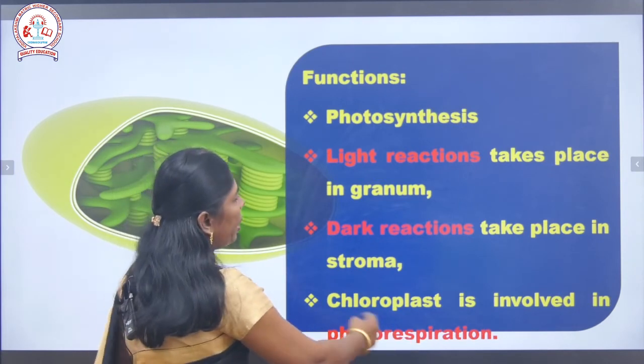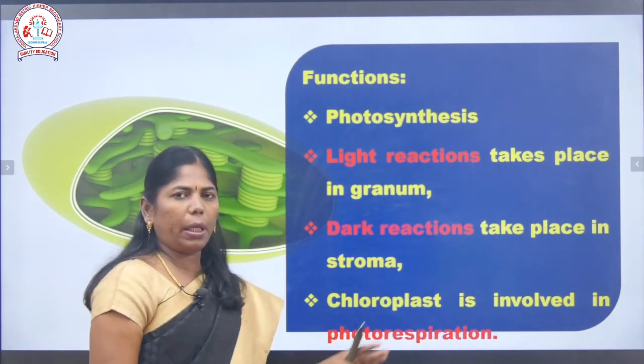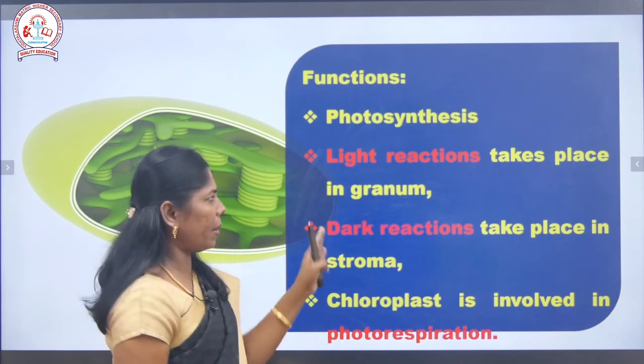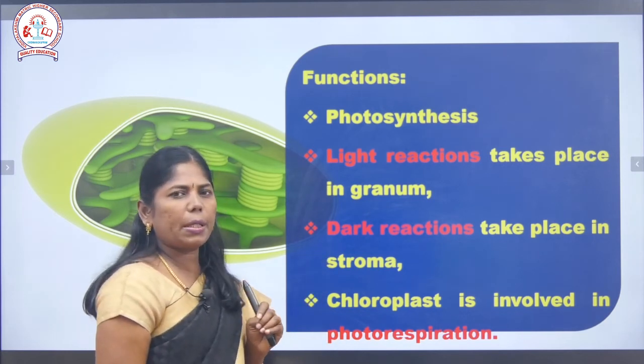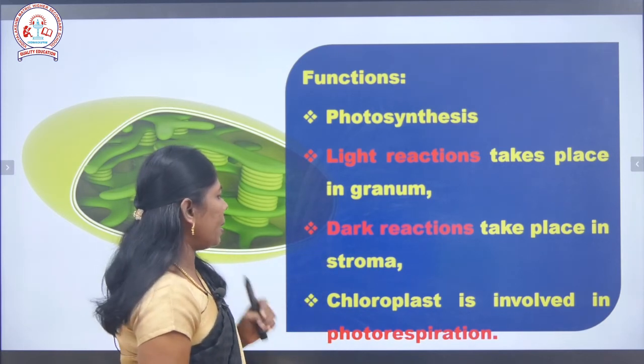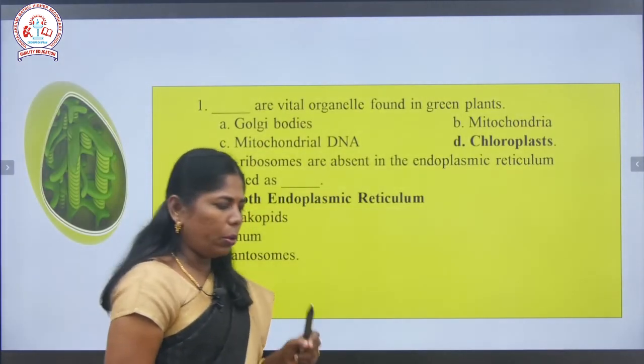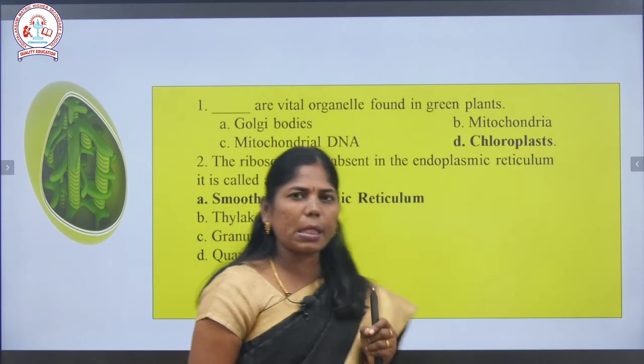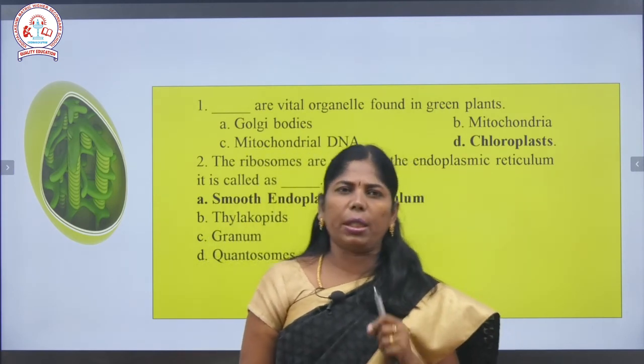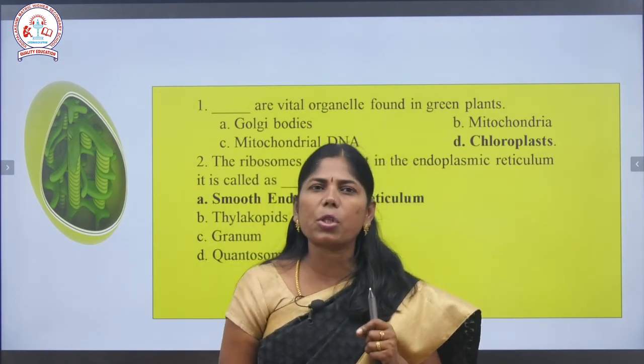As for functions, photosynthesis takes place first: light reactions take place in the granum and dark reactions take place in the stroma. The chloroplast is also involved in photorespiration. During the daytime, plants respire with the help of light energy, which we call photorespiration.